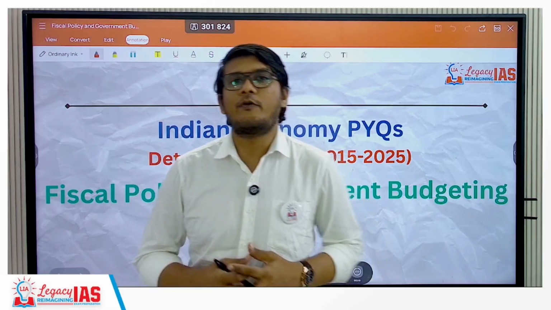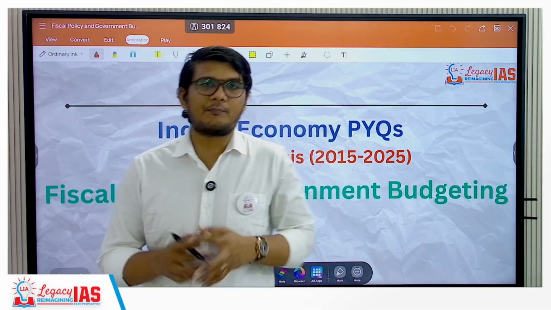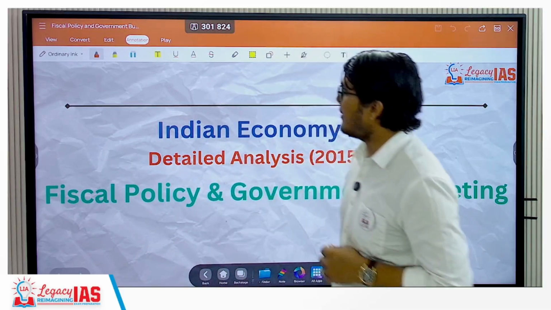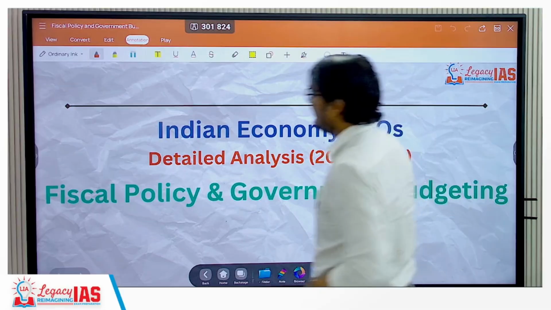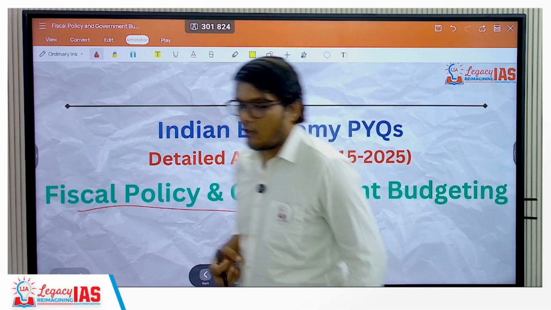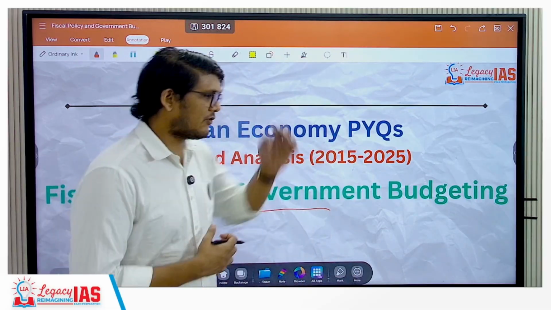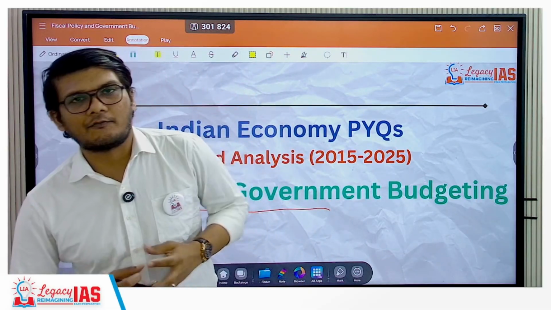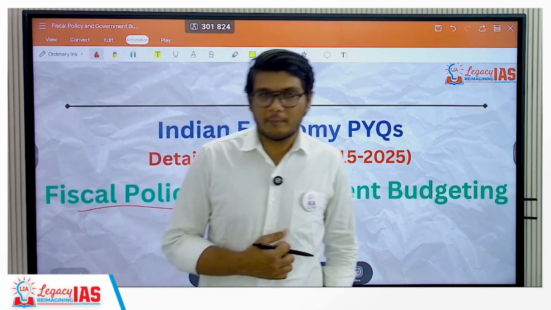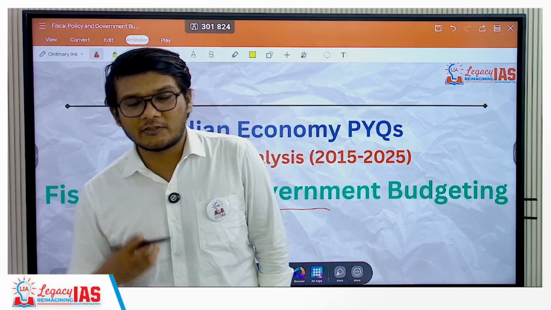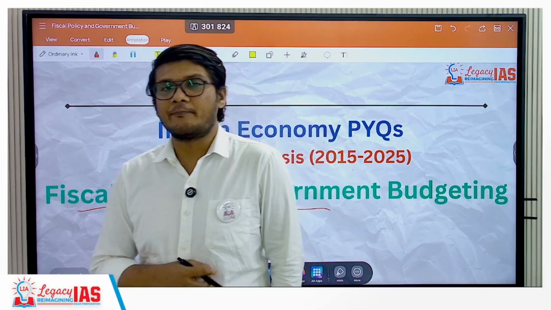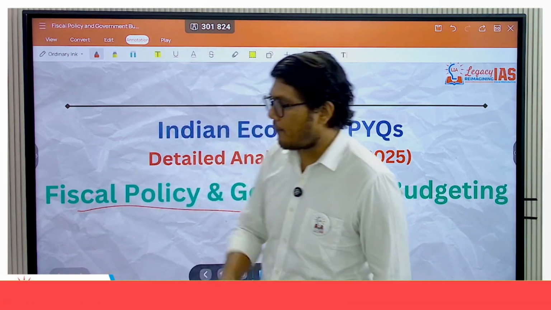Here we continue with our detailed analysis of the PYQs for Indian economy. Today we will look at the questions that have been asked in the last 11 years from fiscal policy and government budgeting. This particular topic is basically the static part of the budget. The budget is out every single year. The static concepts related to the budget, the fiscal policy, the types of budgeting processes, the different deficits, and so forth that are present in the budget, all this and much more is a part of it.